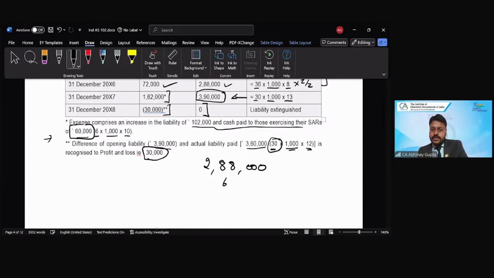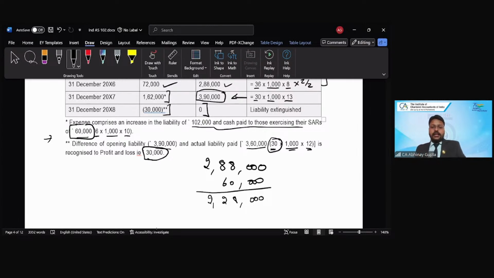So what is the balance of my closing liability after discharging this 60,000? 2,28,000, correct? Because 60,000 I have already paid, right?